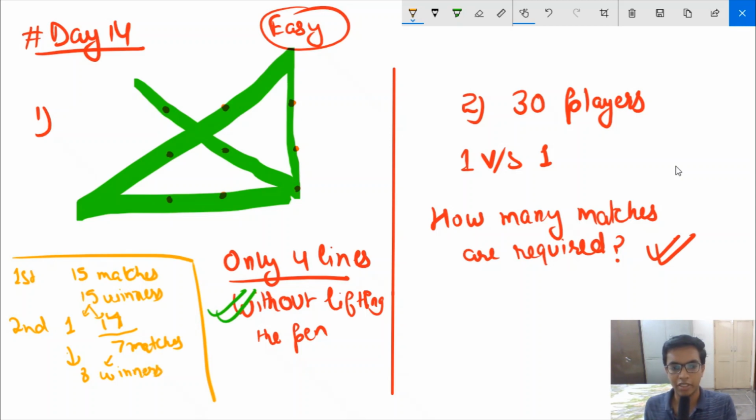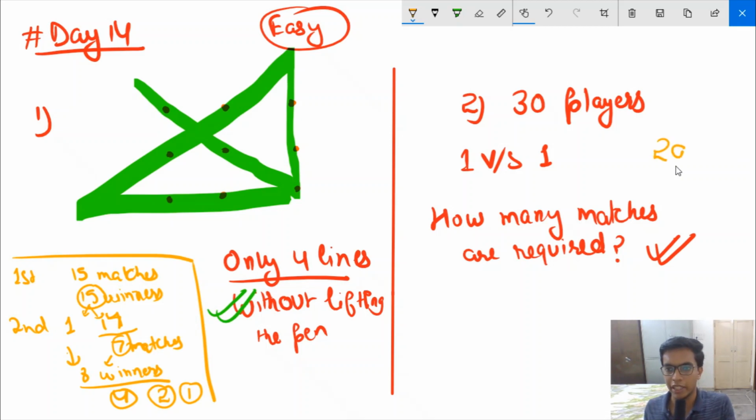ठीक है, 8 विनर्स. 8 विनर्स के कितने मैच होंगे बच्चों? 8 विनर्स के होंगे 4 मैचेस. 4 मैचेस से 4 विनर्स आएंगे. So we will have 2 matches for 4 winners. We will have 1 match for the finals. So that is 15 plus 7 plus 4 plus 2 plus 1. What is that? 22 plus 4, 26, 27, 28 and 29.